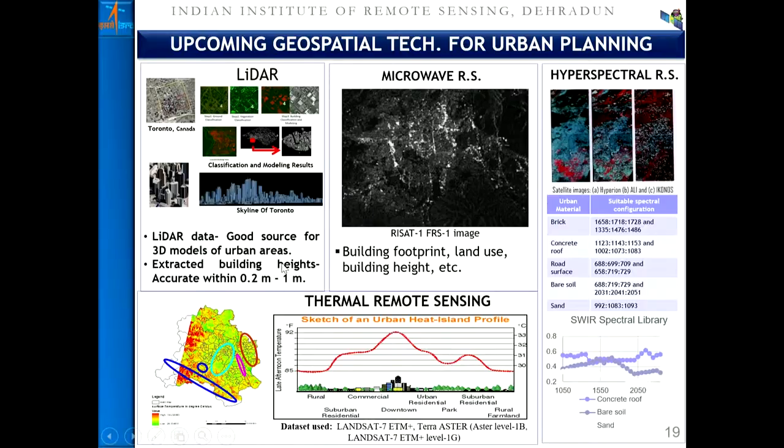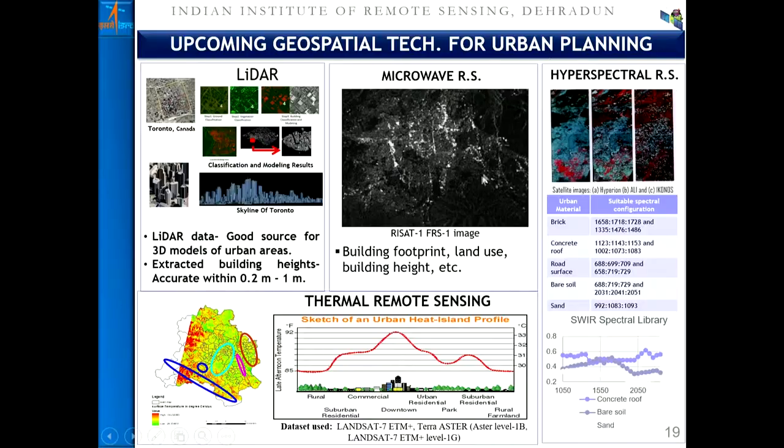LiDAR is important for three-dimensional monitoring of urban spaces. From space-borne platforms, there is still a limitation for large scale mapping, though data sets are available from ICESat-2 GLAS. But from an airborne sensor, we carried out some studies, and we found that building height could be achieved at the order of 0.2 meter to 1 meter.